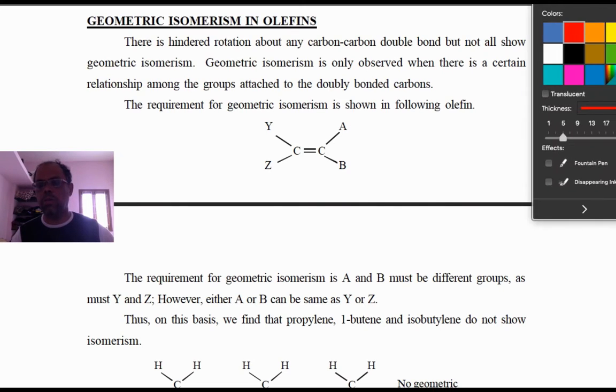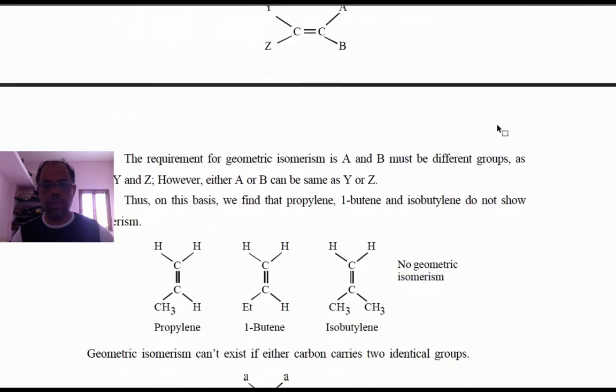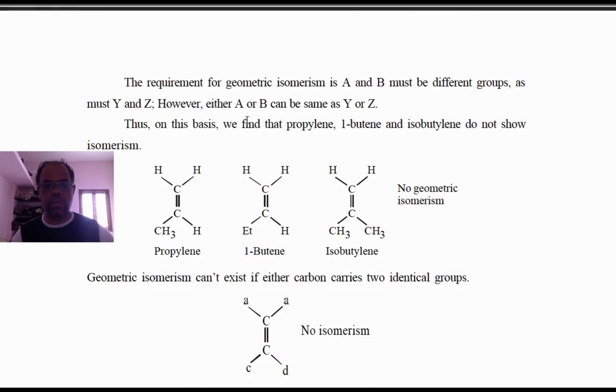Suppose in these three examples there is no possibility of geometrical isomerism. Here there is no possibility of isomerism because the same carbon atom is attached to the same groups, and you cannot say whether it is above plane or below plane. That's the reason.